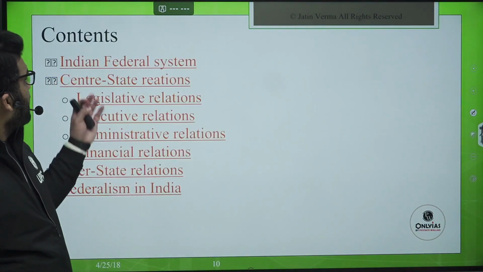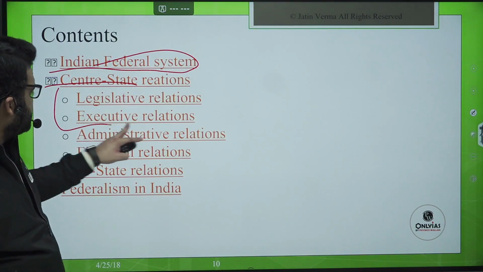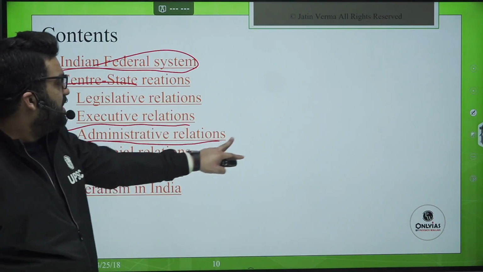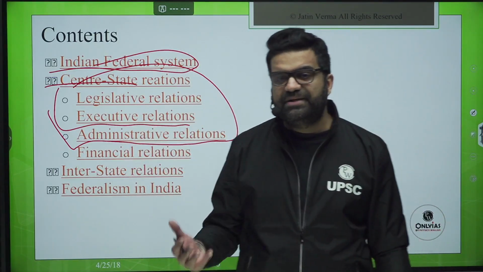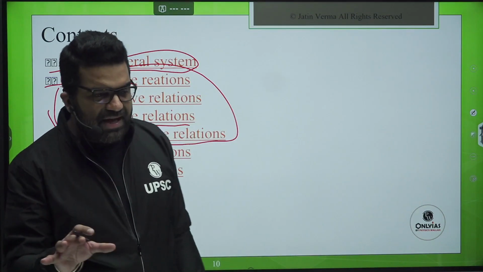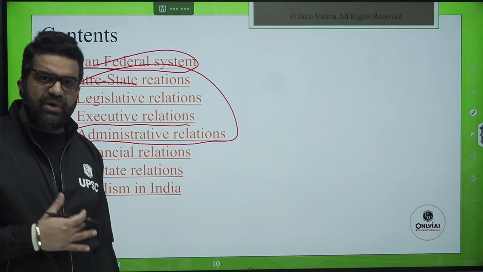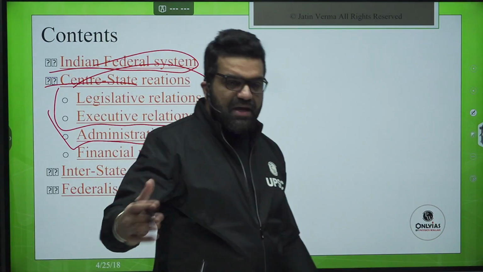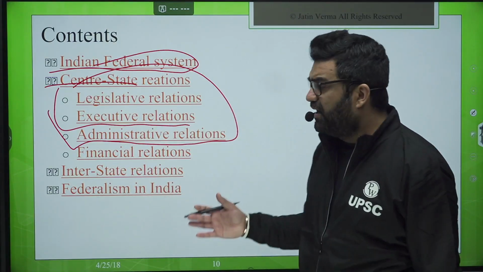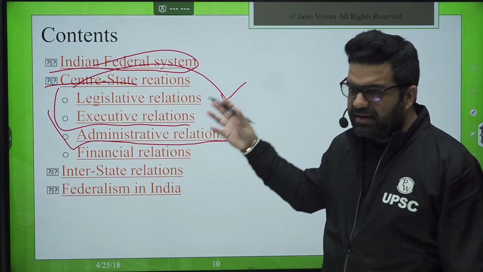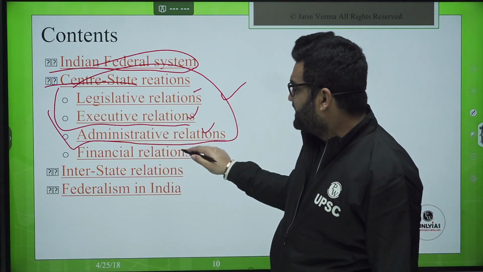Right now, these are the contents: Indian federal system, center-state relations. We are going to cover maximum till this point 3 today. I have divided this series on the federal system and center-state relations into 2 parts for better clarity and more time, so that your absorption capacity is good enough. Otherwise, if I complete it in one lecture, you would end up losing steam by the last leg. By the time we reach the last part, 45 minutes, 1 hour or 1.5 hours, you would lose the energy to absorb further. So that is why we'll cover till this point today, and in the next class we'll be covering the rest.